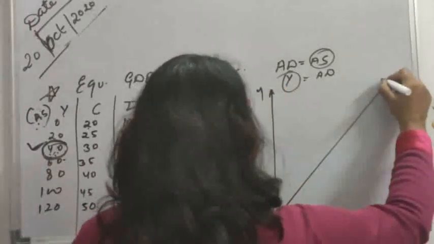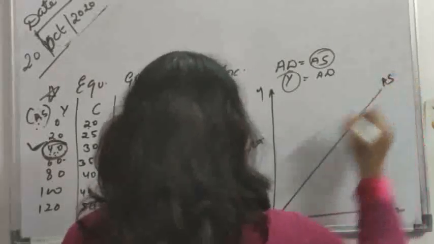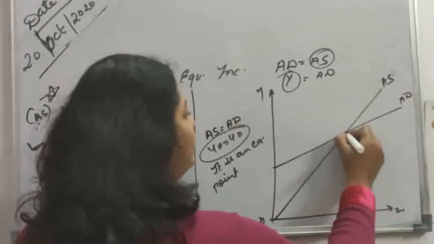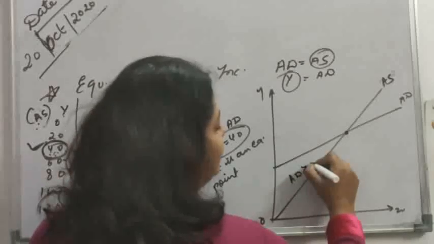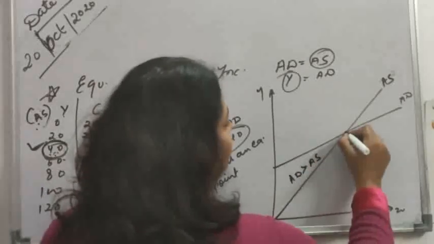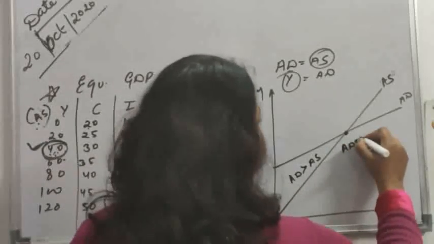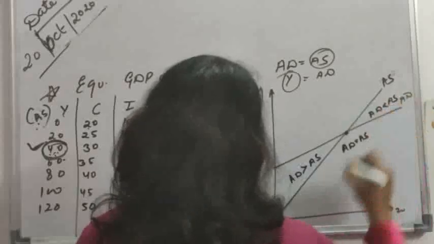AS, AD. In initial stages, AD is greater than AS, or AD is greater than income. Then AD equals AS, then AD is less than AS.